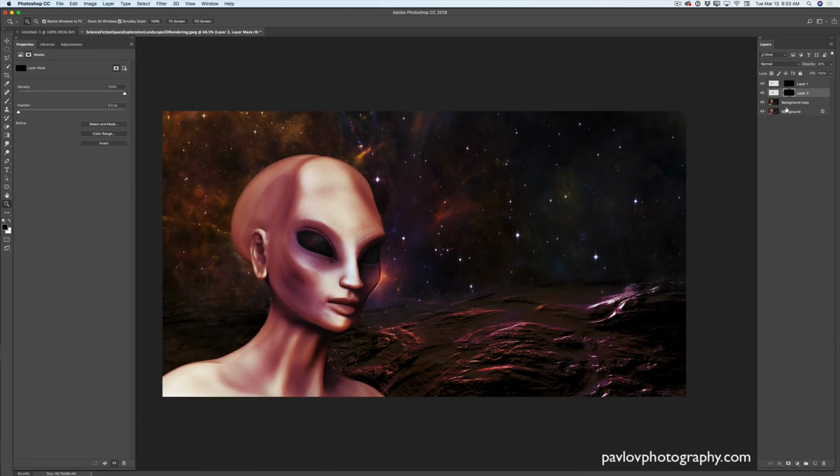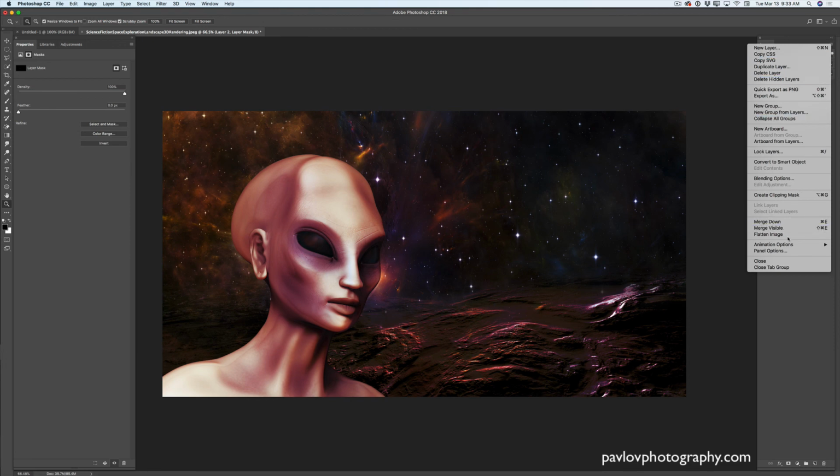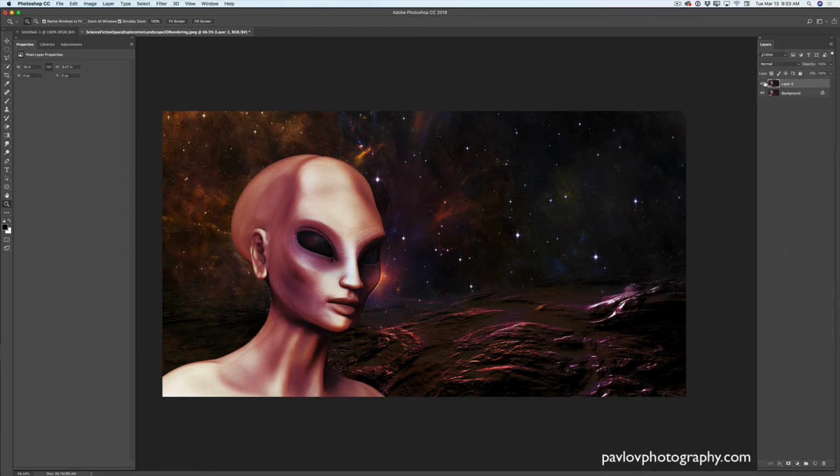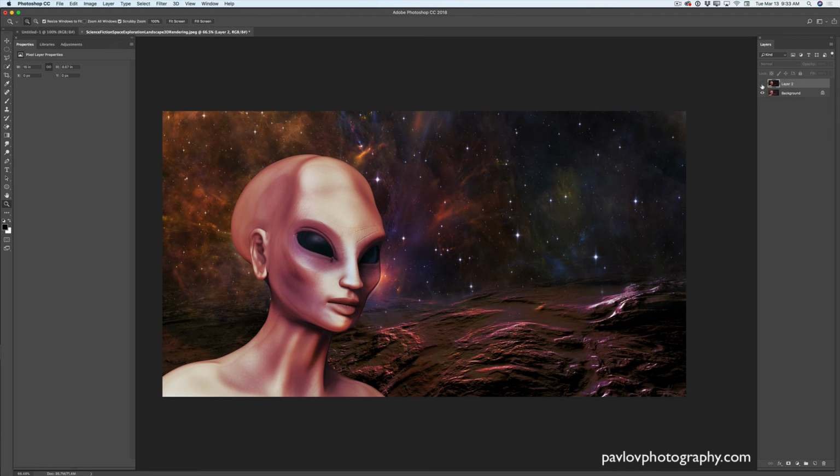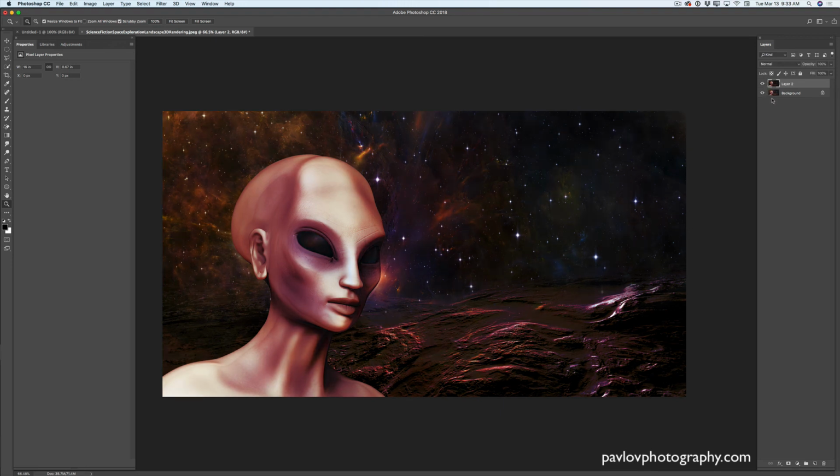Now guys, I have two background layers. Remember, I duplicated my background layer just to show you before and after. So I will hide my first background layer. This layer is locked, and I will merge all visible layers, just like that. And here is my original background layer, and this is after our finishing touches.